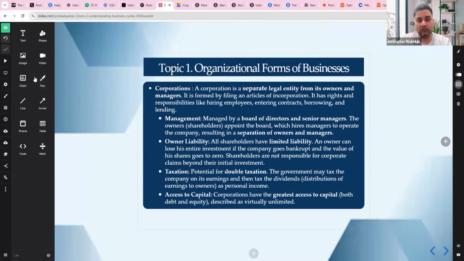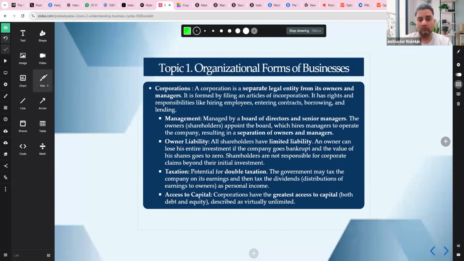Okay. Then we go to corporations. We talk about corporation. Please understand corporation, what it is. It's a separate legal entity from your owners and managers, formed by the filing of your articles of incorporation.